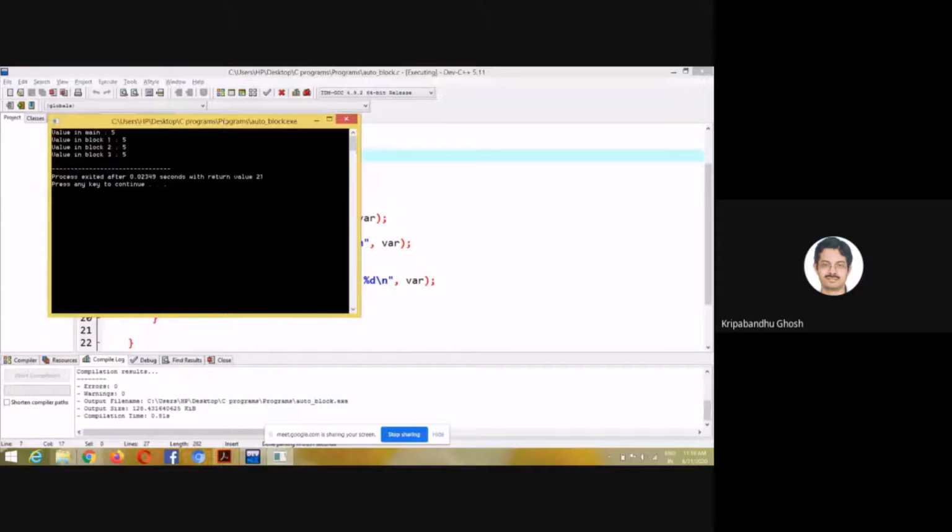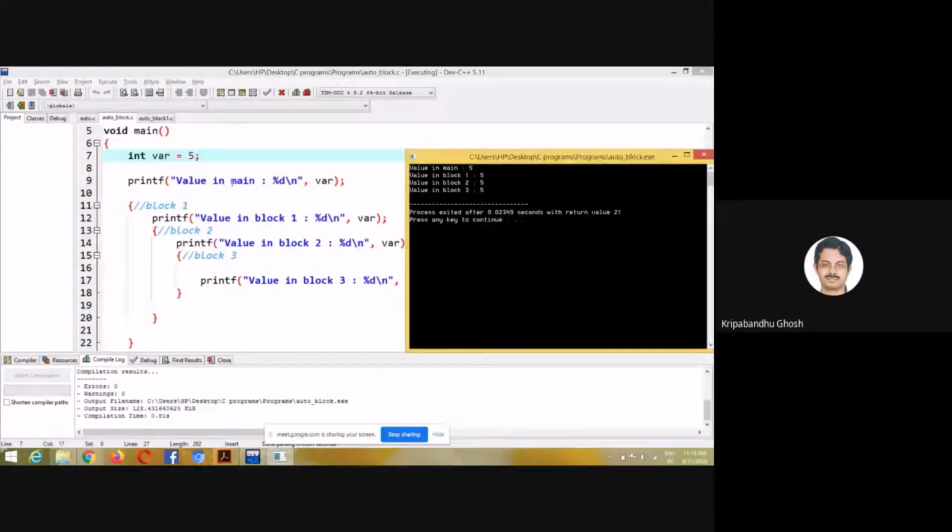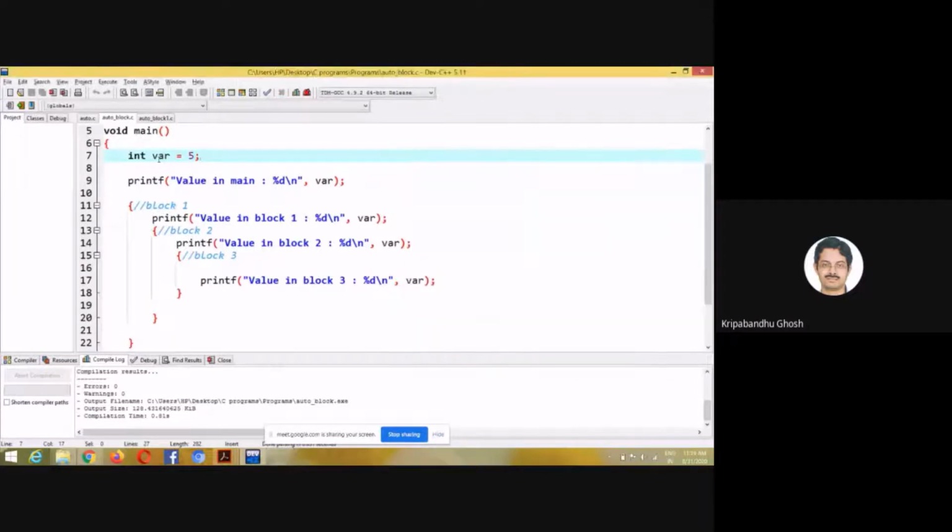So you see the value is always 5. In main it is 5, in block 1 it is 5, in block 2 it is 5, in block 3 it is 5, because it is declared in main. So it is within the scope of main. It is outside all the blocks, right? So it is accessible from all the blocks. In block 1 this variable is accessed, in block 2 this variable is accessed, in block 3 the same variable is accessed. So naturally, if the variable is the same, the value is also going to be the same. Okay, but let's try something different.